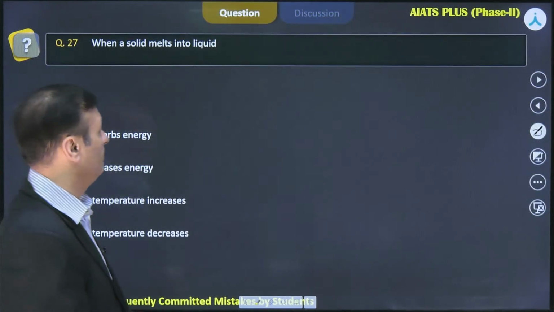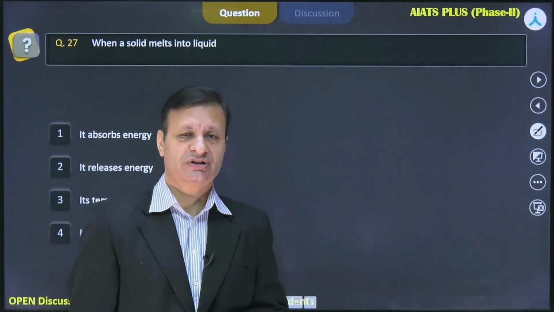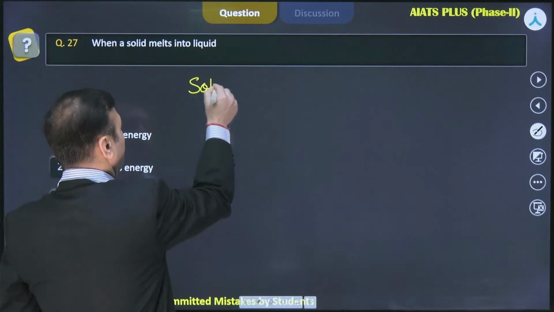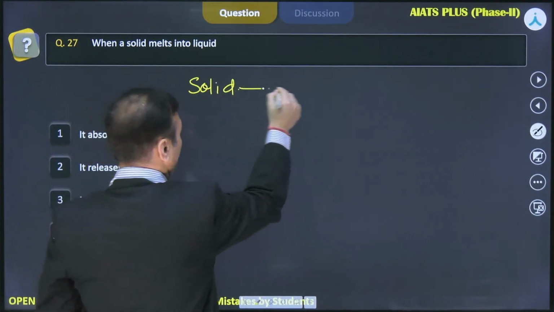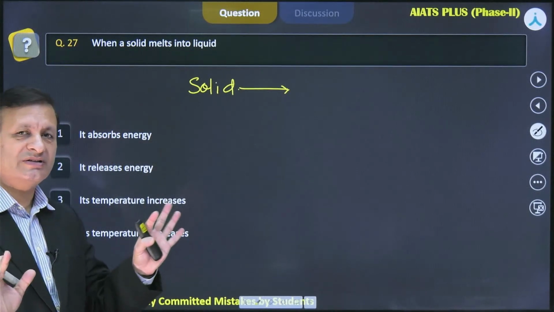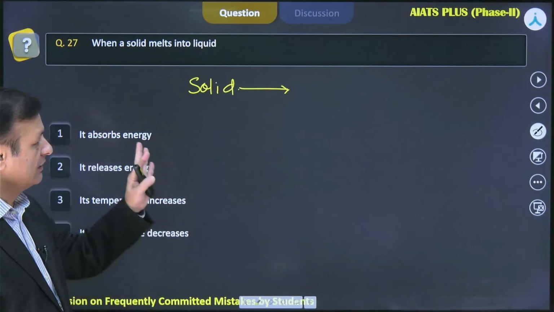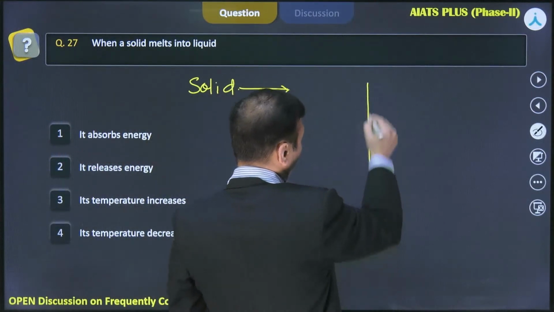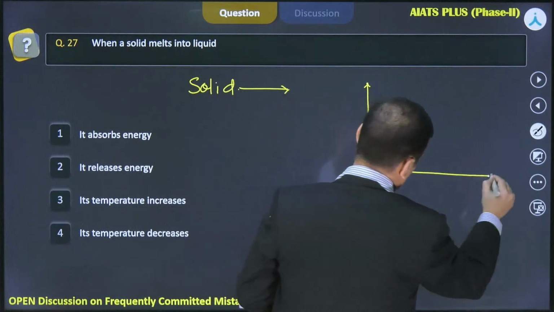Yes, when a solid melts into liquid. So this is another question. We know we have solid. We need to understand how this phenomenon happens, so let's understand with the help of one graph.